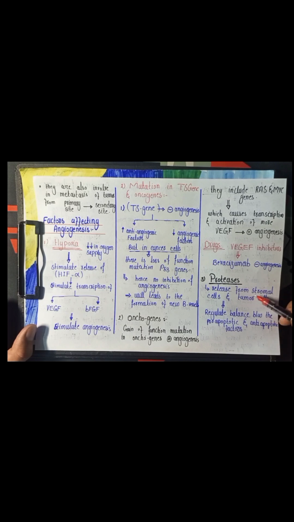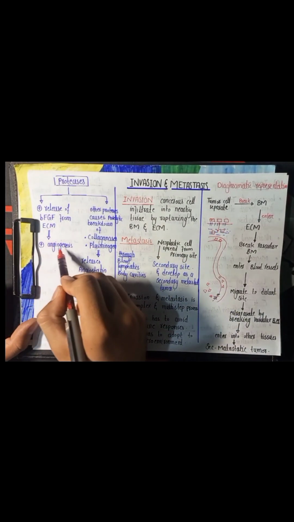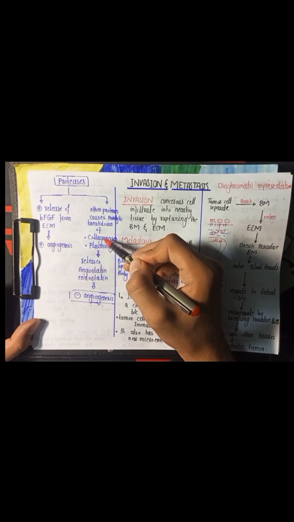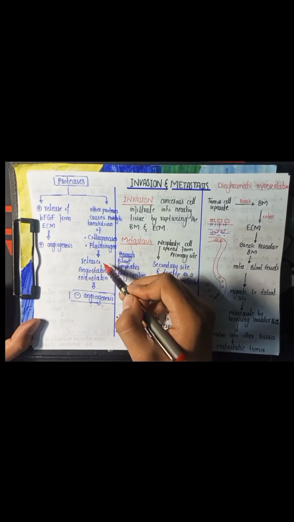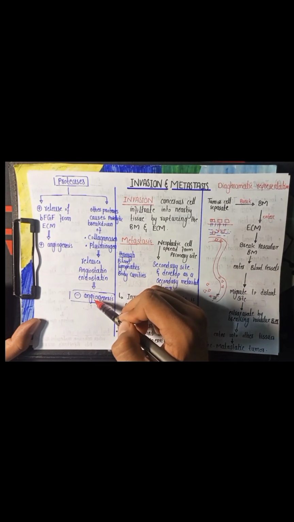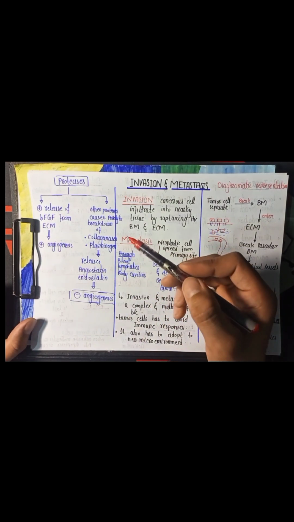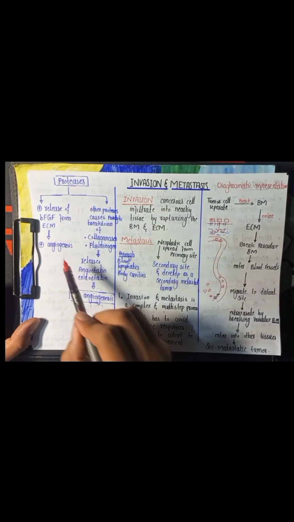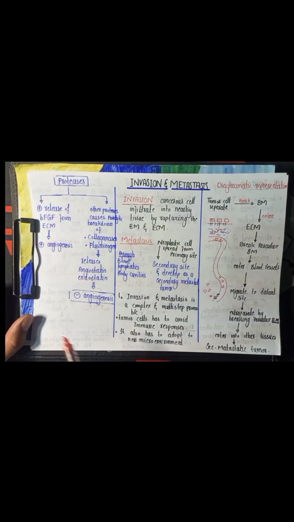Normally, these proteases are released from the stromal cells and the tumor cells, and they regulate the balance between the pro-angiogenic and the anti-angiogenic factors. The proteases stimulate the release of basic fibroblast growth factor from the extracellular matrix, which stimulates the process of angiogenesis. Similarly, the proteases also cause the proteolytic breakdown of collagen and plasminogen, which releases angiostatin and endostatin, and these two inhibit the process of angiogenesis. But in cancer cells, this balance is lost, and there is an increase in the concentration of basic fibroblast growth factor and vascular endothelial growth factor, which leads toward the stimulation of angiogenesis.